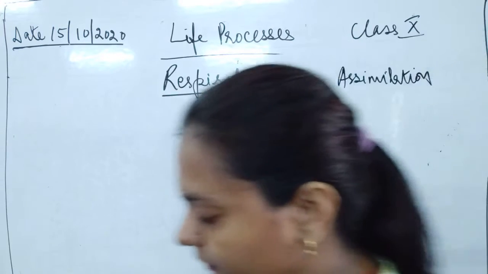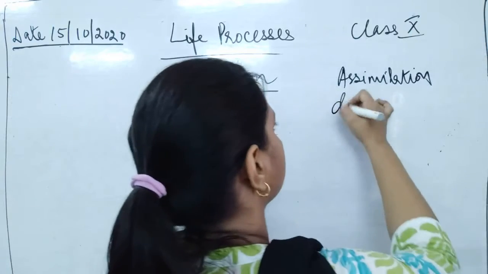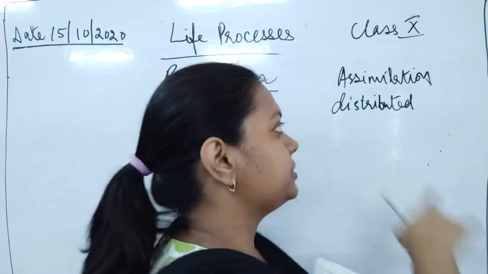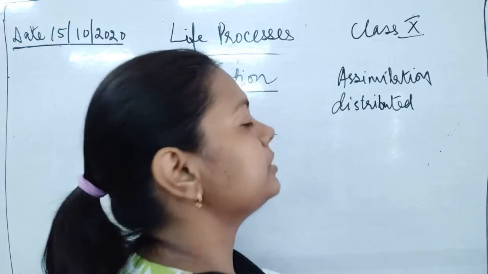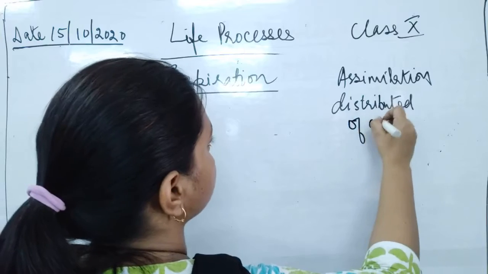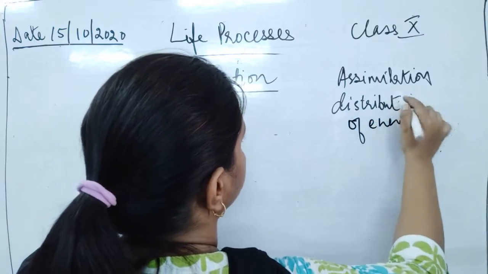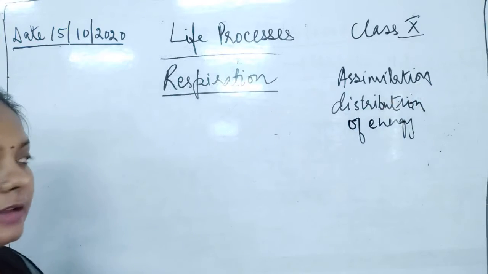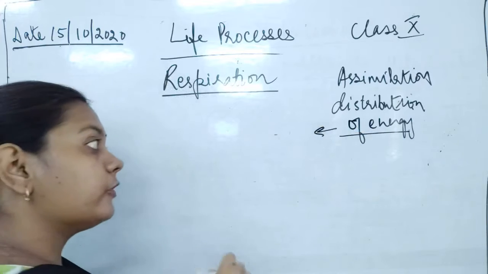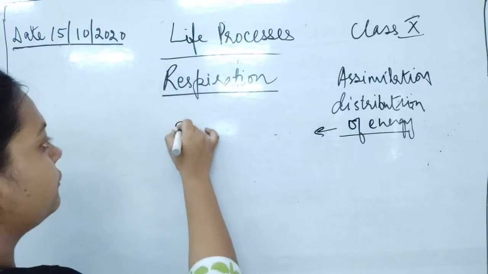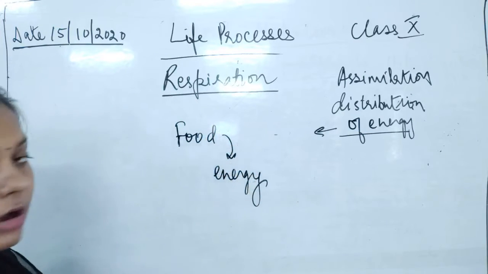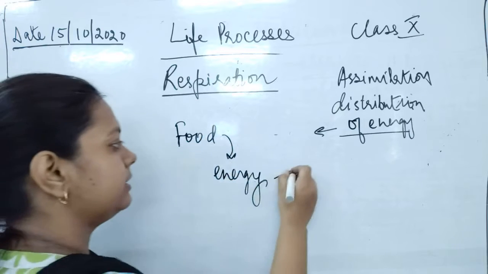Assimilation means the energy is getting distributed. For distribution, energy has to be made. Now from where is this energy going to come? Assimilation helps in the distribution of energy. If the distribution of energy is taking place, it means that the energy has to be formed. From where is this energy getting released? Food is going to release energy, which helps in assimilation, and which will be distributed.